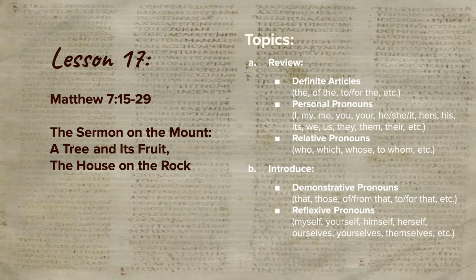In today's lesson, we're going to read through Matthew 7, verses 15 through 29, which is a continuation of Jesus' famous Sermon on the Mount. It is also its conclusion. He talks about a tree and its fruit and the house on the rock.